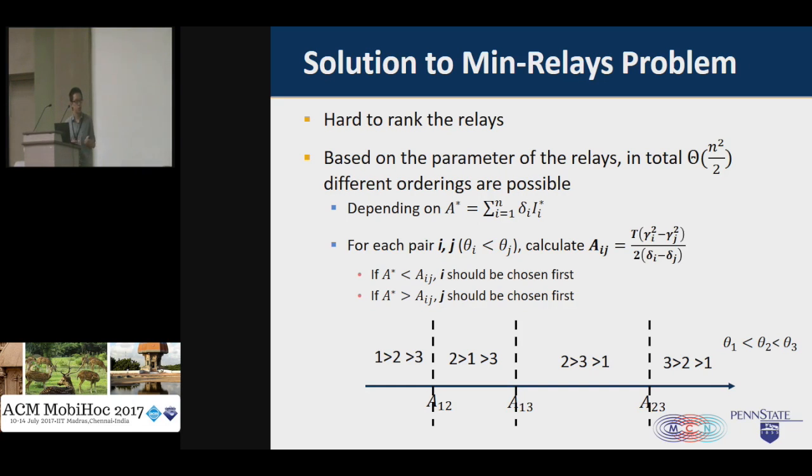For all other 3 regions, we are also able to get an ordering. So in this case, if we know which region A star resides in, we will be able to know which ordering is the actual ordering of the relays. Unfortunately, the value of A star is not known a priori. What we can do here is we just want to try all those different orderings and compare the solutions of different orderings, to try to get an optimal solution.